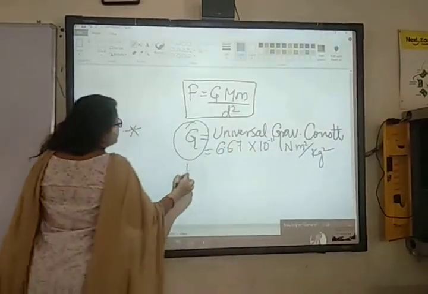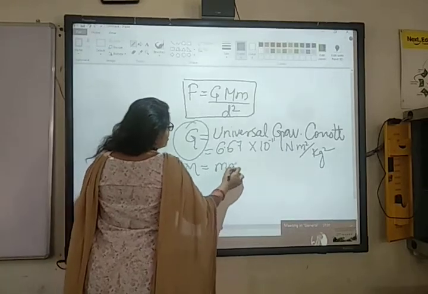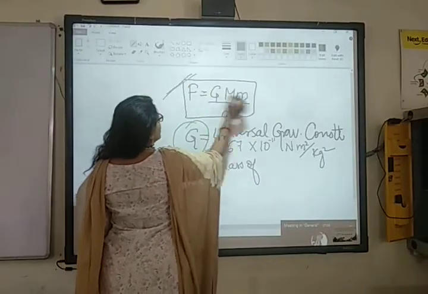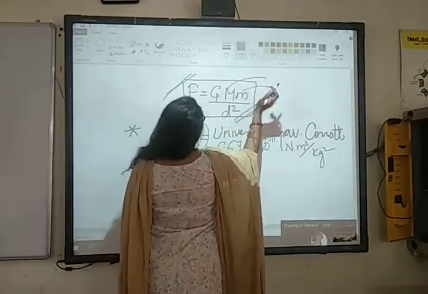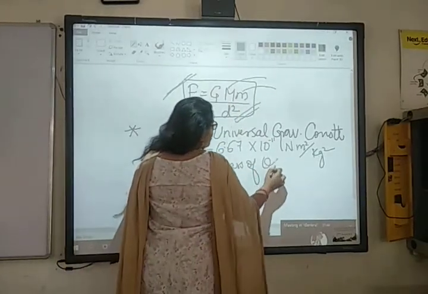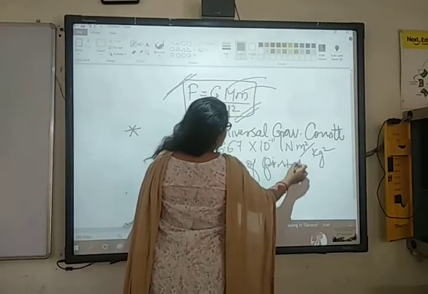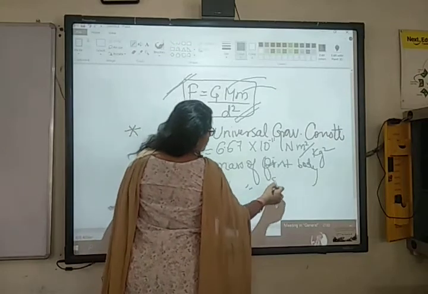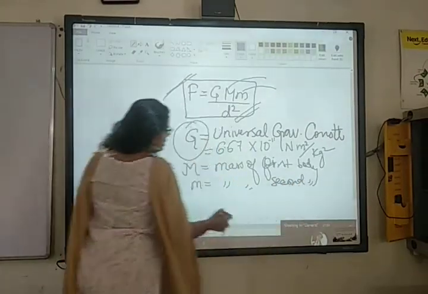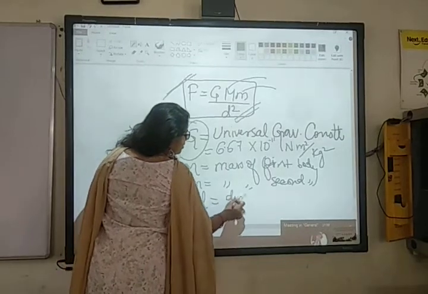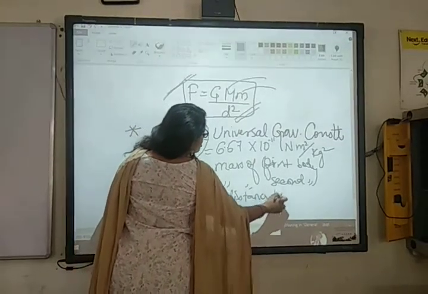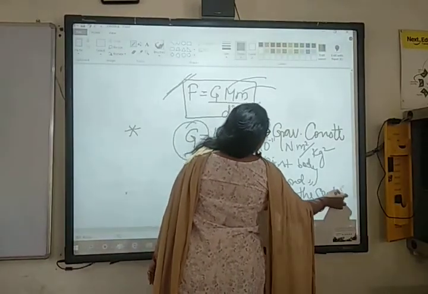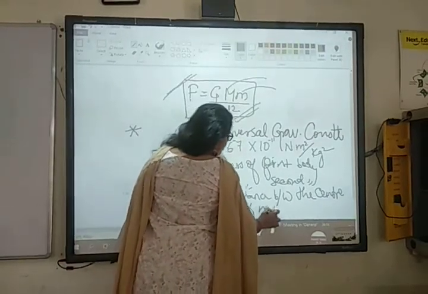Now, what is capital M? Capital M is the mass of first body. Mass of the earth? No, it's not the mass of the earth. We are talking about universal gravitational constant. These two objects can be any two objects. So capital M is the mass of first body and small m is the mass of second body. D is the distance between the centers of mass of the bodies.